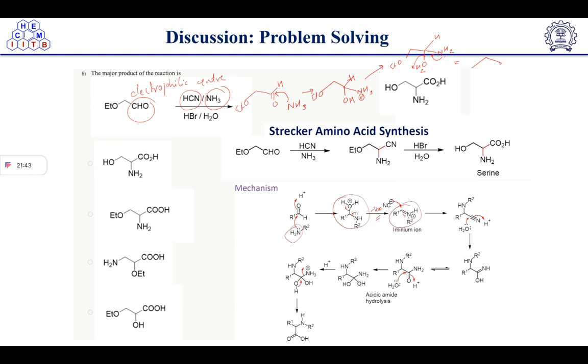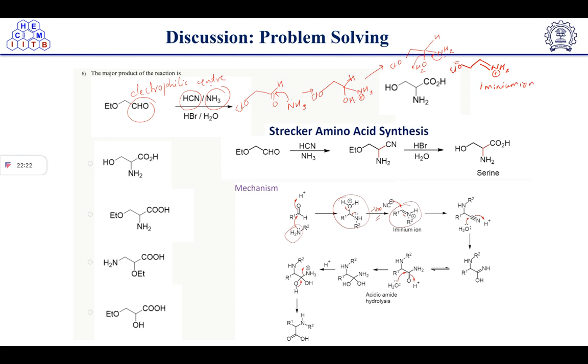Now imine formation will take place. This is an iminium ion, right? Then iminium ion generation will take place.